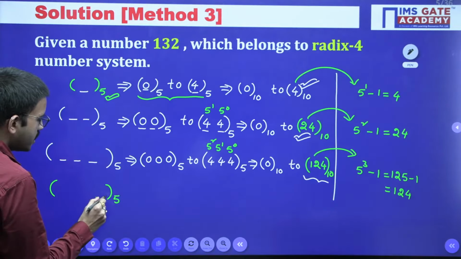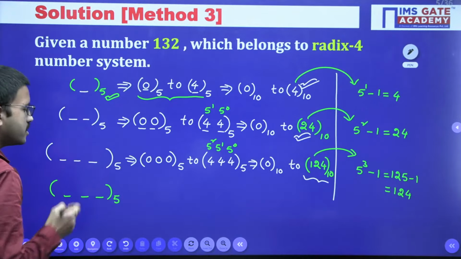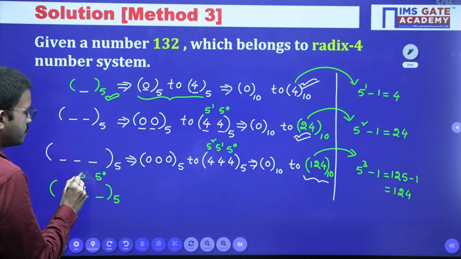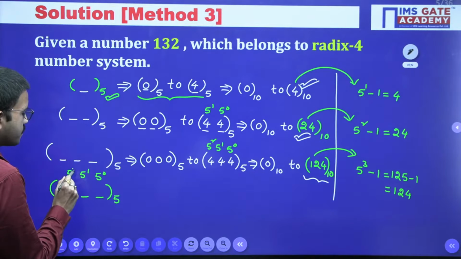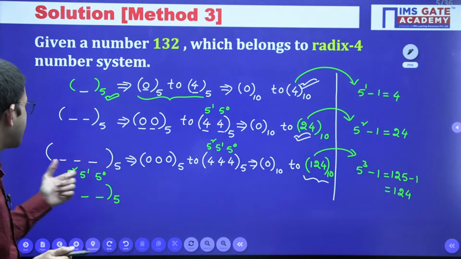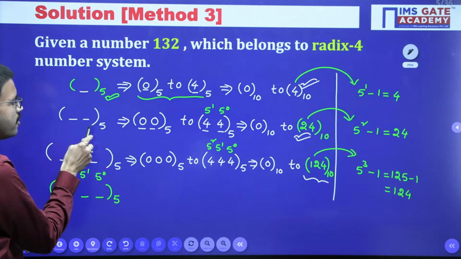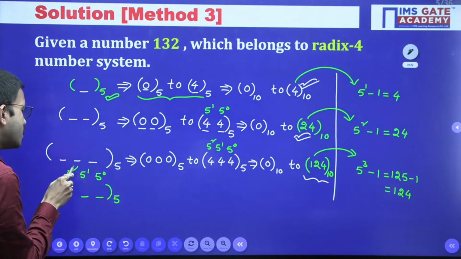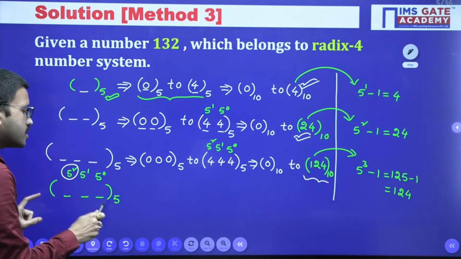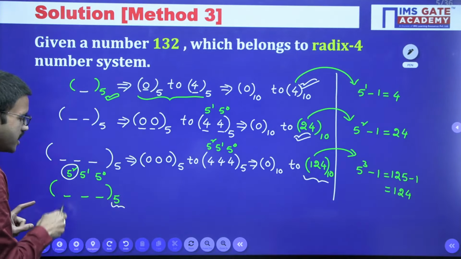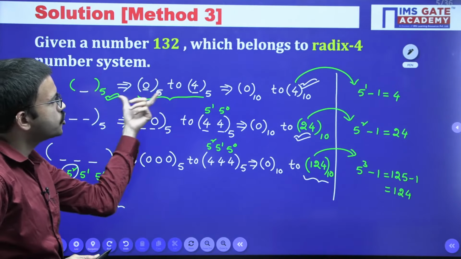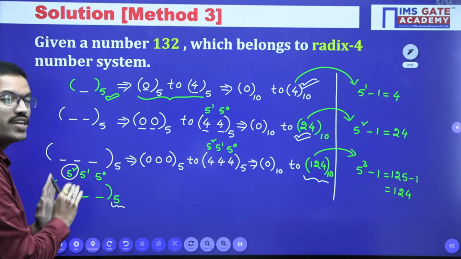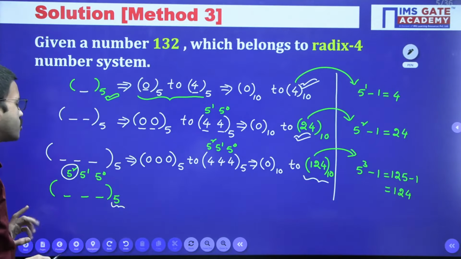I am considering 3 digits, and I am placing the corresponding positional weights like 5 power 0, 5 power 1, 5 square. Now just observe, with the help of 2 digits we are unable to represent 30. Since you are having a base 5 number, each and every digit can represent 0 to 4, like the trial and error method. But here for this question we can easily solve. That's why I am discussing the third method.